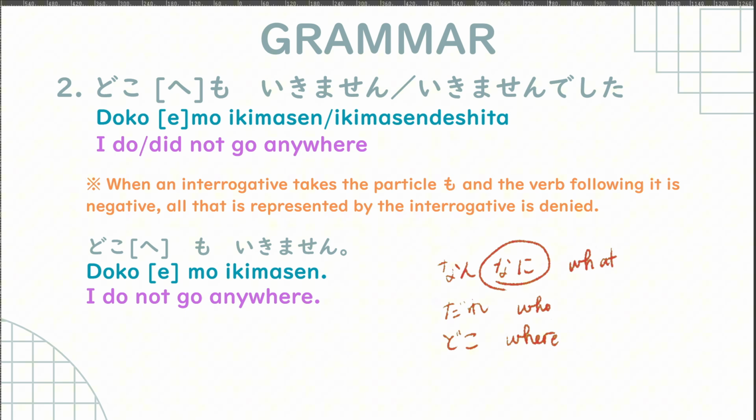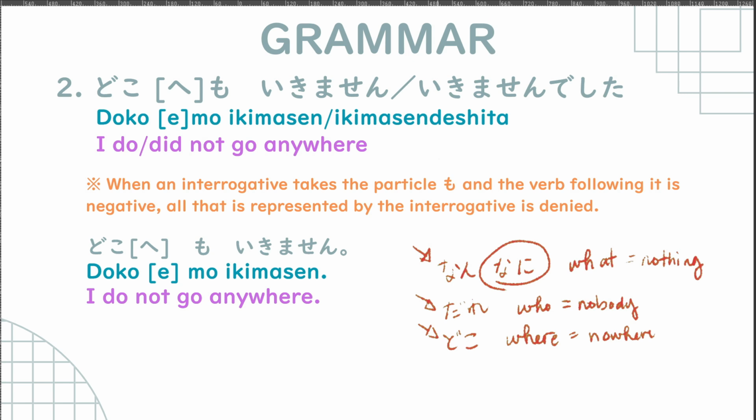Okay, so when an interrogative takes the particle mo, so if we add a particle mo after the interrogative, nani, dare, or doko, and then add a verb in the negative form after mo, it means that the answer is negative. So what becomes nothing, and then who becomes nobody, and where becomes nowhere.